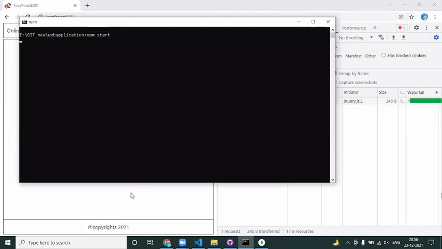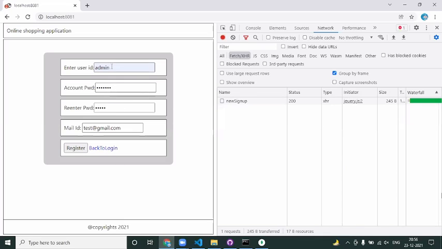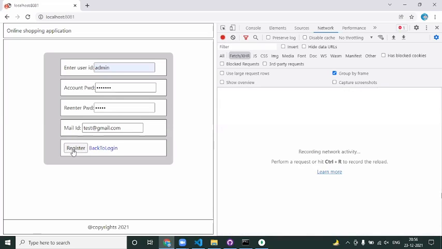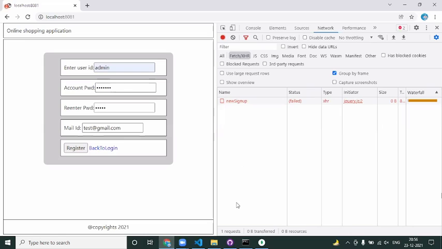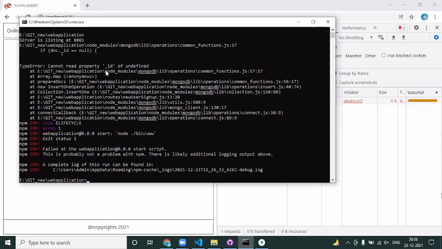Now have I restarted this? npm start, come back to this guy. I'm saying some admin and some details. Now once I click on register, I got a message called as failed. Why so? Cannot read property underscore ID of undefined. Why so? jQuery, sir. No, it is not jQuery. It is from the server side, right? In the node modules, I couldn't able to insert one thing. Why so? Common functions underscore ID of undefined.